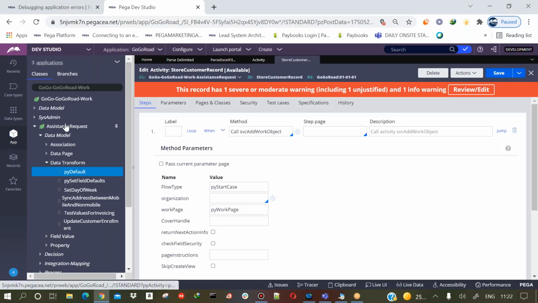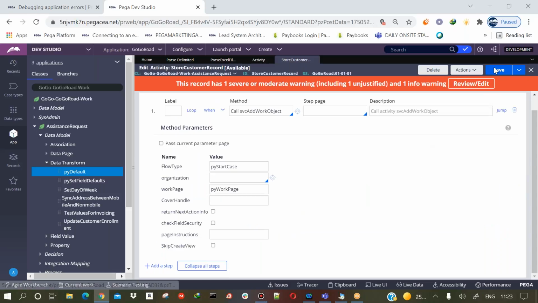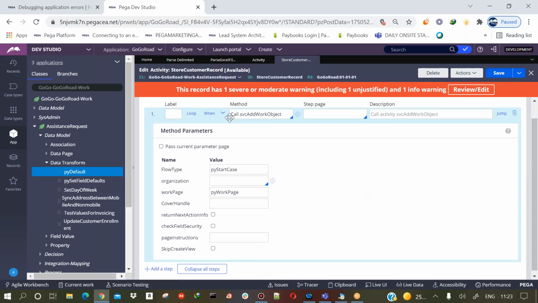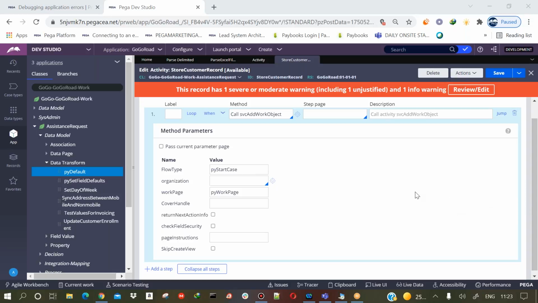For every single case there will be one initial data transform, pyDefault, that is the initial data transform which will run immediately when you create a case. So in that data transform you need to set the values, and whatever values you set will be displayed on the case. So try this one in order to understand the assignment that is given to you. To create the case, use this one. To set the values in the case, you use this one. That's pyDefault. Okay, so now I have created the values here.